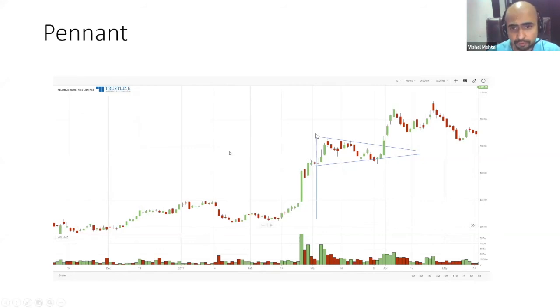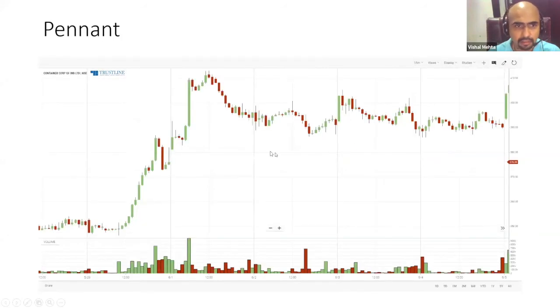Again a big move, but if you see there was a small kind of triangle, which is what we call a pennant, and a breakout. Similarly, Container Corporation: big move, small sideways consolidation, breakout on the upside.